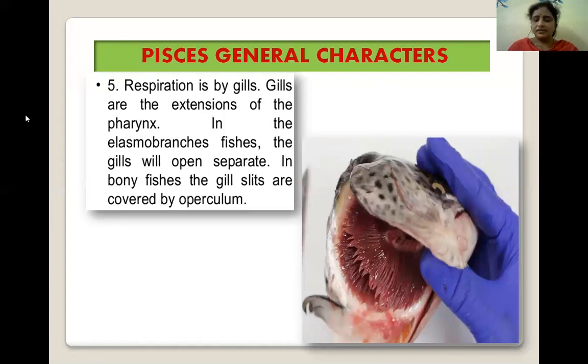Next, respiration by the gills or the extensions of the pharynx. In the elasmobranchial fishes, the gills will open separately. In bony fishes, the gill slits are covered by the operculum. We can see here this diagram shows the gills in fishes.